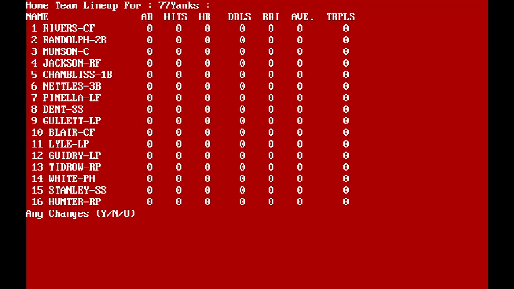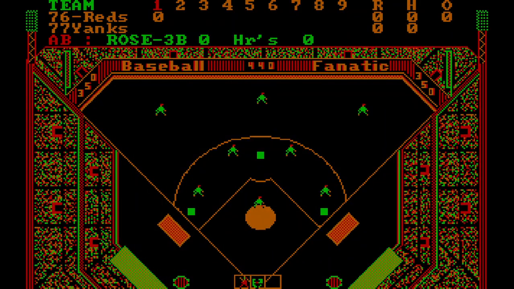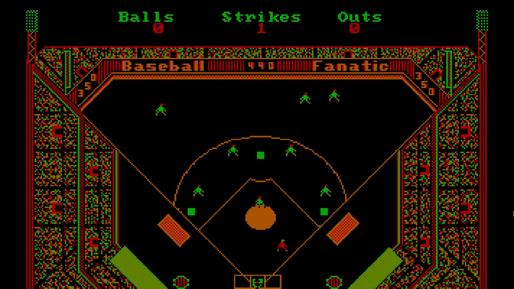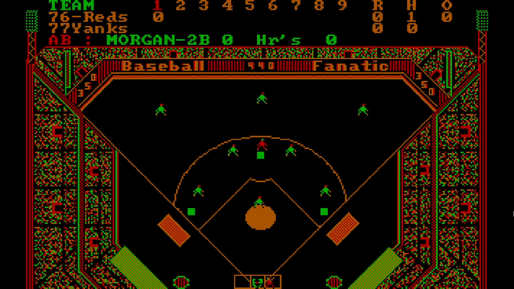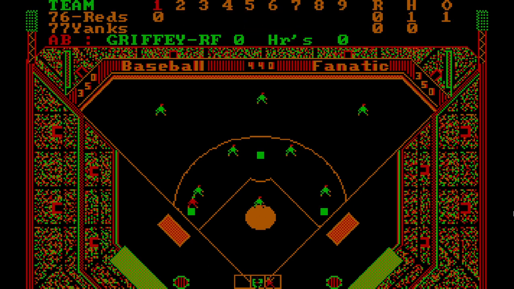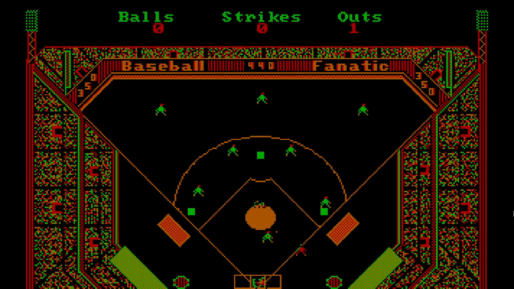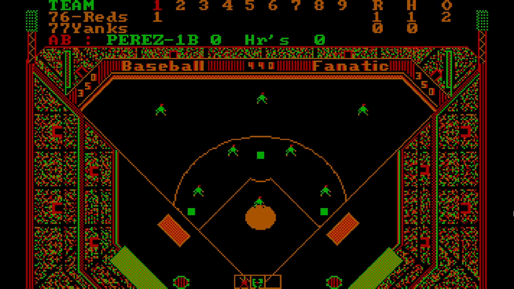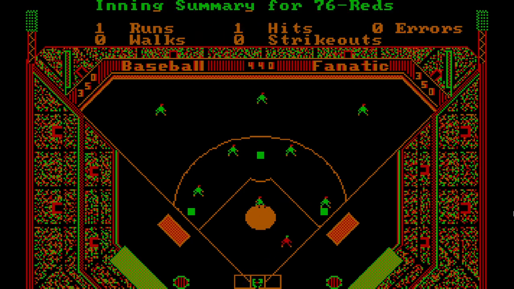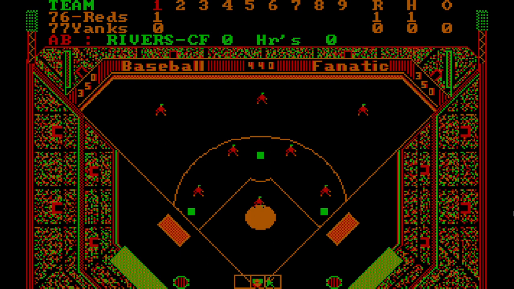No change. No change. Alright, Pete Rose leading off. There's a strike. Oh, there's a double. Sac bunt by Morgan. Here's Griffey. Sac bunt. Interesting. Okay. 1-0 Reds.